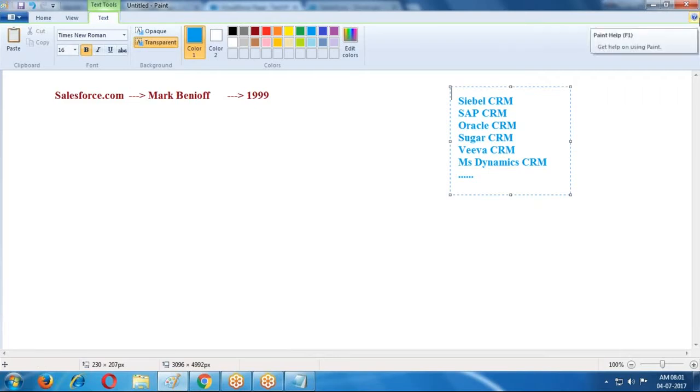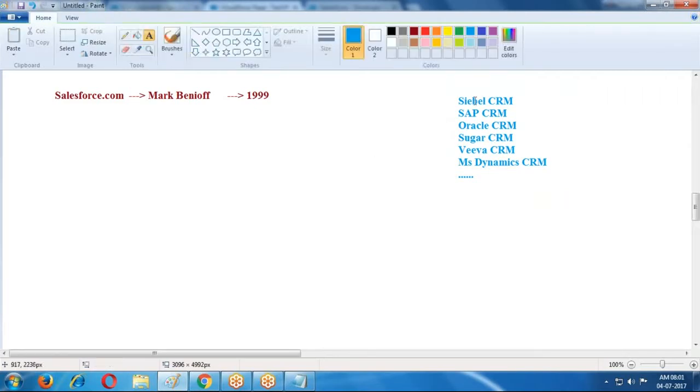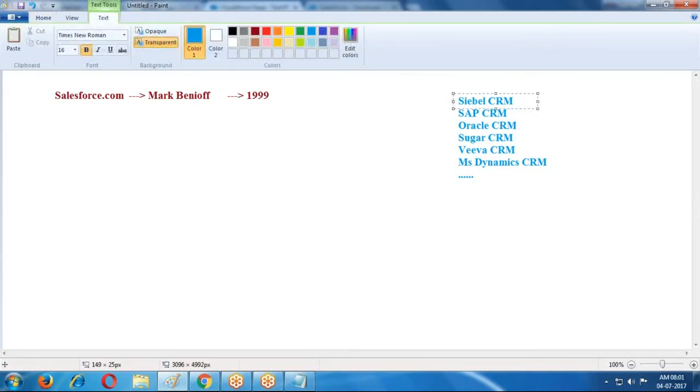These are some drawbacks. Not only this one, suppose you want to use the Siebel CRM, this cost is 20 lakhs. Some company XYZ's business is only 10 lakhs. Is it suitable for XYZ company? No, because this application cost is 20 lakhs, but their business is only 10 lakhs. In that case, it is not suitable for that company.